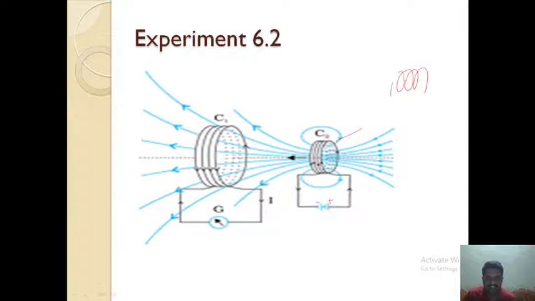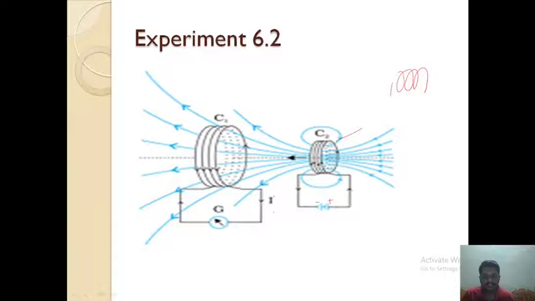In this case, when coil C2 is pushed towards coil C1, the galvanometer shows deflection in one direction. When coil C2 is pushed away from coil C1, it shows deflection in the opposite direction. Similarly, if you hold C2 stationary and move C1 towards or away from C2, similar effects will be observed.